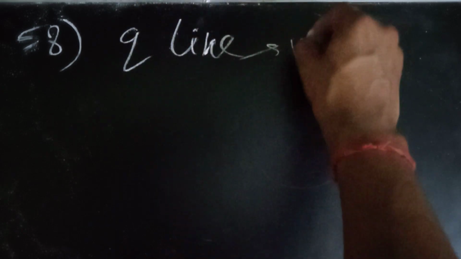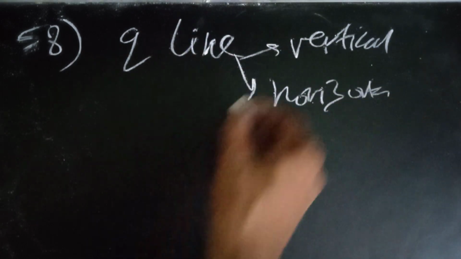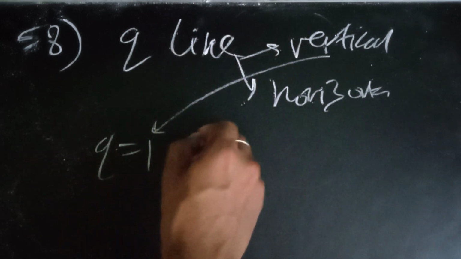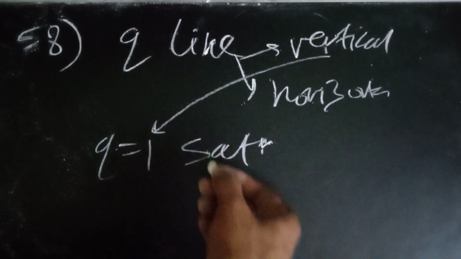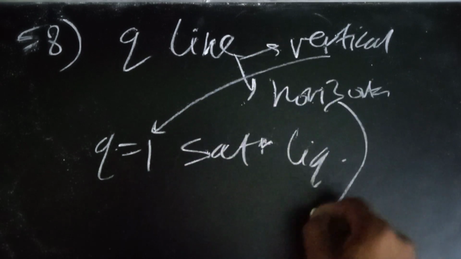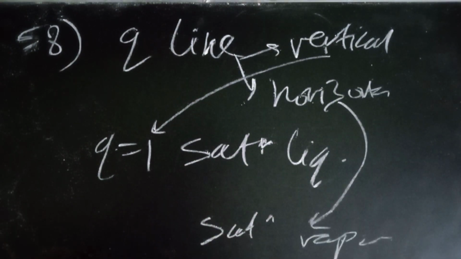Next, 58 was about the q line. It was told, if it is vertical and if the q line is horizontal, what will happen. So we know if it is vertical, q is 1, that is saturated liquid. A lot of options were given, saturated liquid, saturated vapor. We know it is saturated liquid, and if it is horizontal, we know it is saturated vapor. Simple.